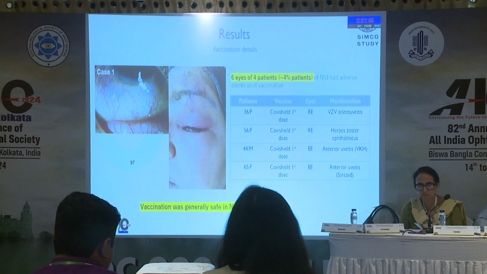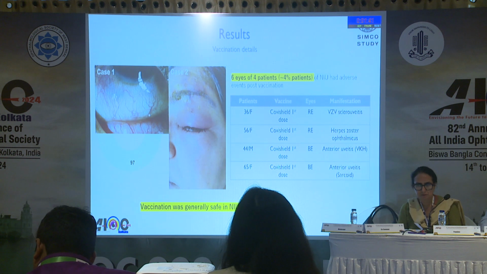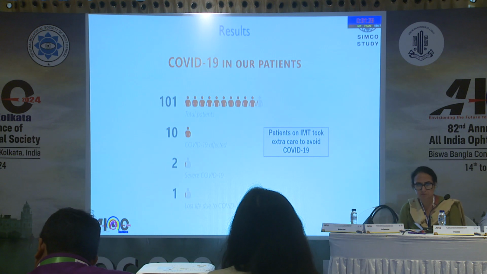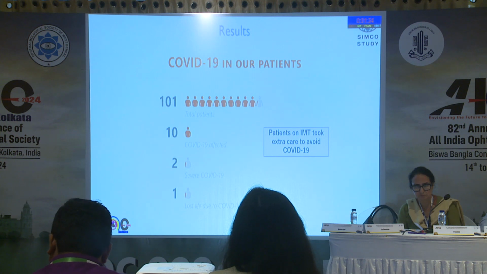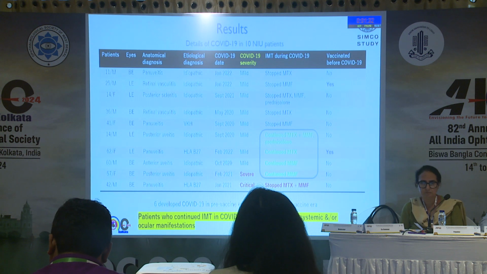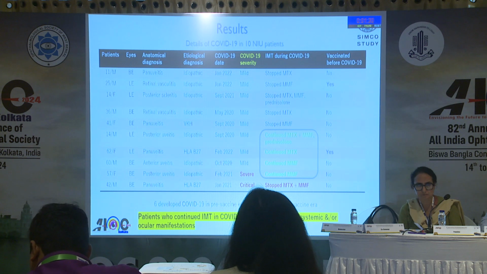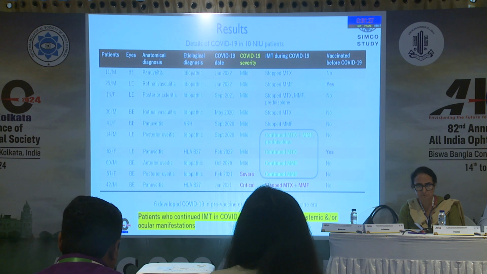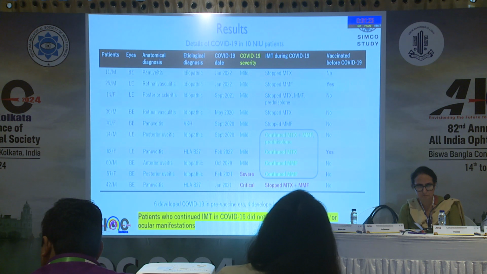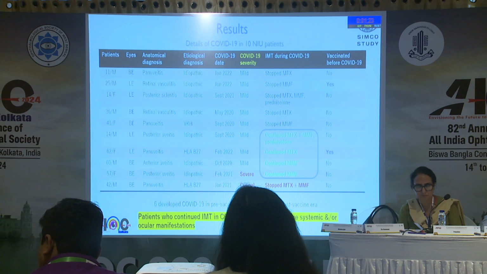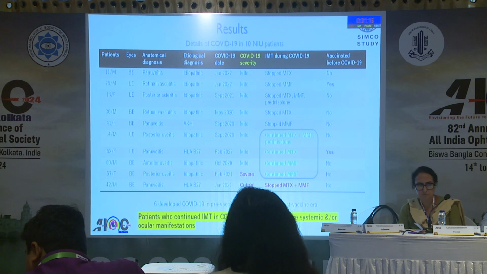These are the images. Case 1 had a VZV sclerouveitis, and another patient had HZO. Out of 101 patients in our study, 10 had COVID and 2 had severe COVID. 1 lost his life. Let's look at the details. We can see that 4 patients had continued their IMT and had mild disease, of which 1 patient developed severe disease. Later on, she developed comorbidities secondary to COVID, and 1 patient became critical with COVID, and he had stopped his immunomodulatory therapy.